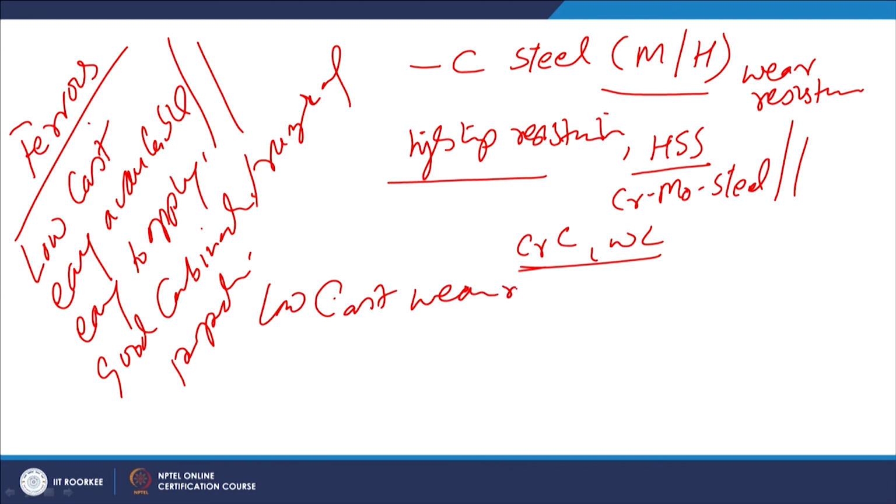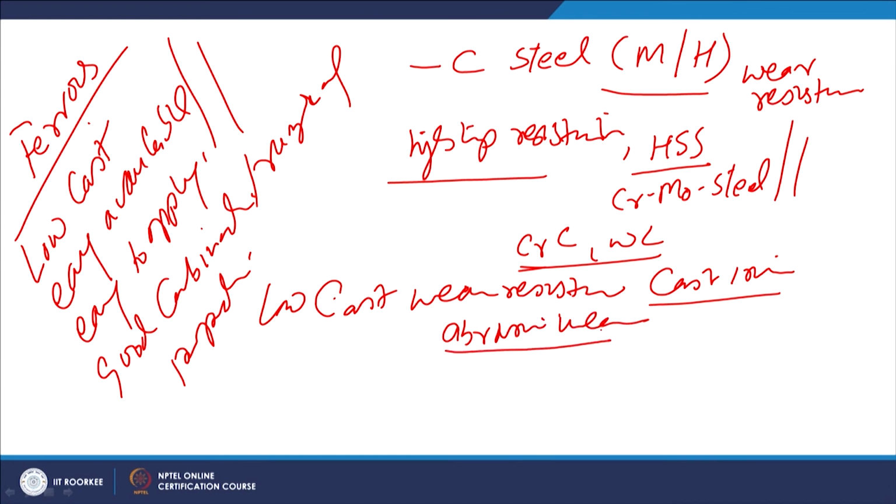Then there are simple, low cost wear resistant materials, which include cast irons. Cast irons are hard and brittle, but they are very good under abrasive wear conditions. There are various types of cast irons. For example, there is grey cast iron, GCI.